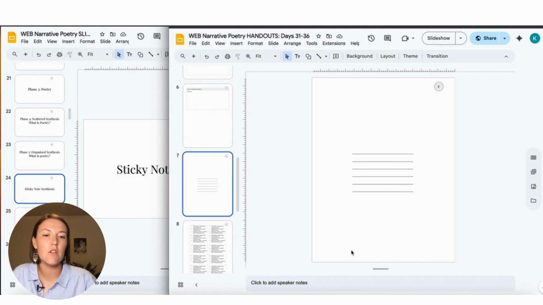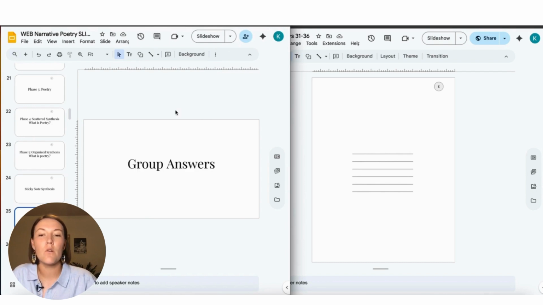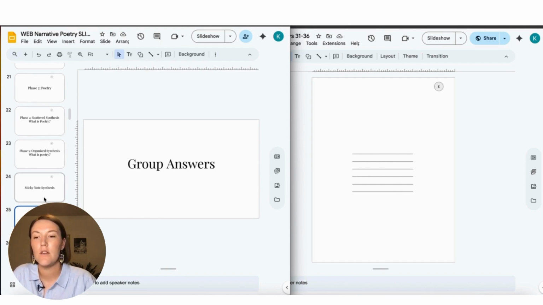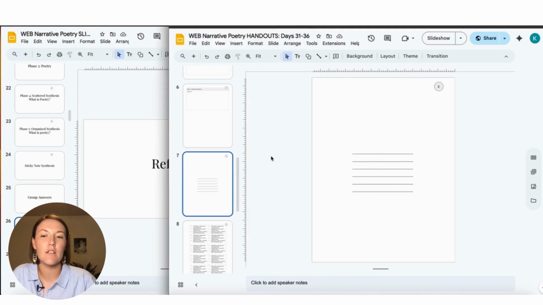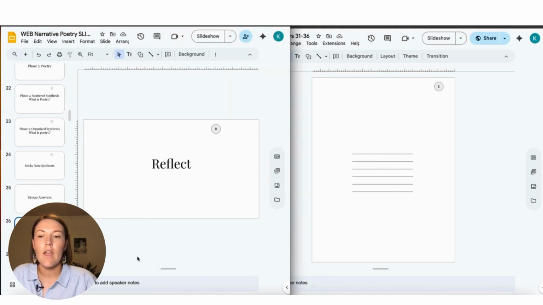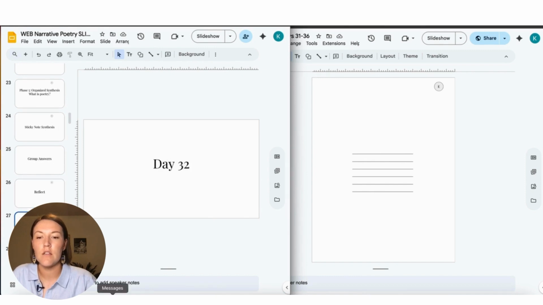They read each other's definitions of poetry. They take awesome elements from each definition and create a new, powerful, and concise one right here in the middle. And the sentence starter could be, poetry is da da da da da. And then we go over the group answers, and I can type them here so we can record all of these fabulous answers, or maybe you could have them add it to a chart or on the board or whatever you would like to do. And then I'm going to have them reflect on how they are getting closer to Mastery Day. And then we'll move on to day 32.